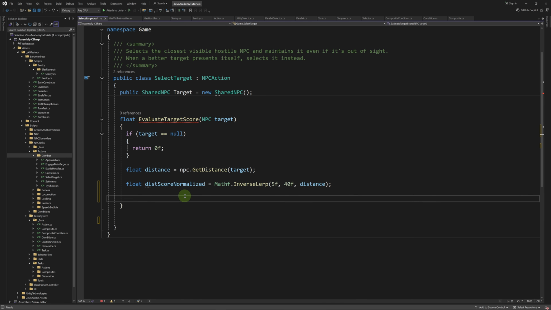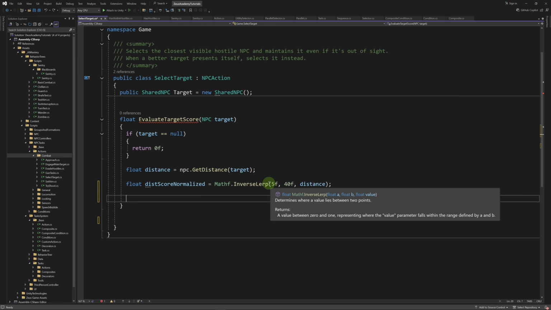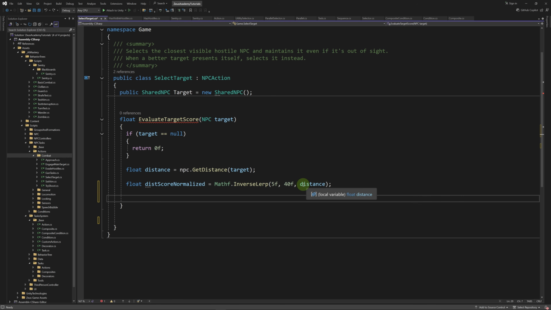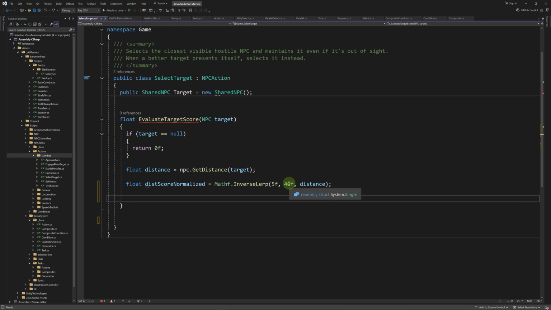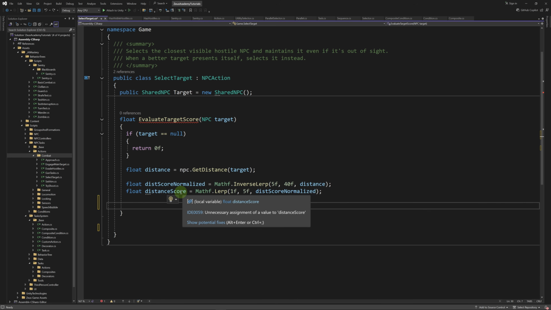Then we compute the normalized distance score using mathf.inverseLerp between 5 and 40 using the distance. So if the distance is at 5 or something lower than 5, this method will return 0. And if the distance is at 40 or something greater than 40, then this method will return 1. And if it's somewhere between 5 and 40, it will return the appropriate value between 0 and 1. So we compute the distance score using mathf.lerp between 1 and 5 using that normalized score that we computed earlier.